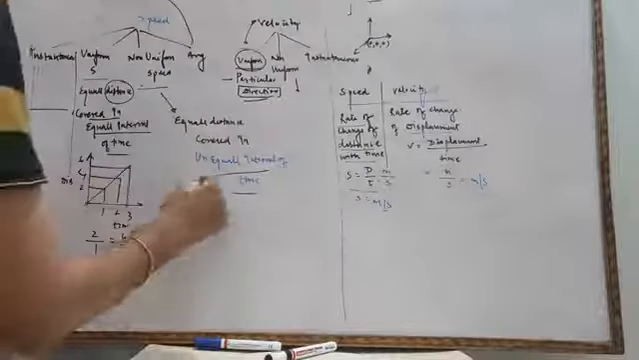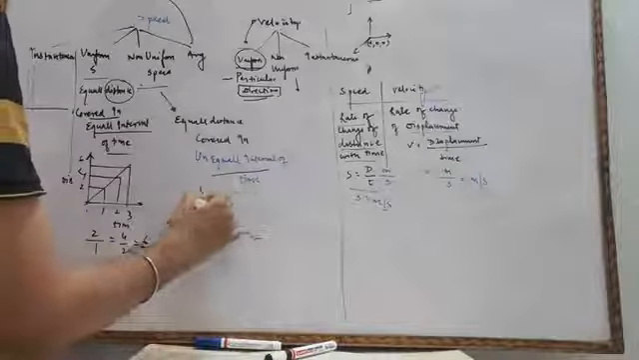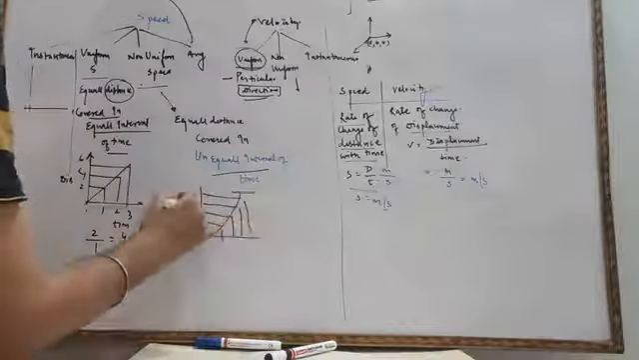Unequal distance covered in equal interval of time. Suppose this is an example. Here the distance varies according to time. This is not uniform.